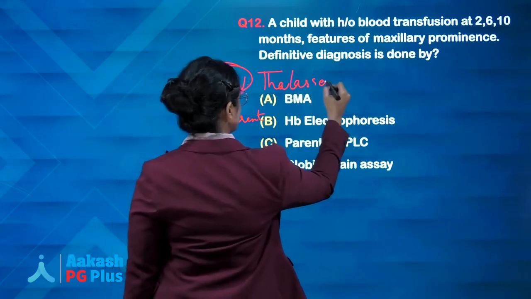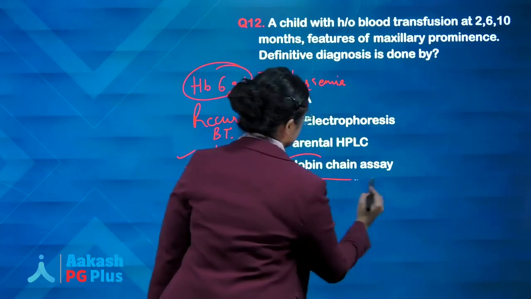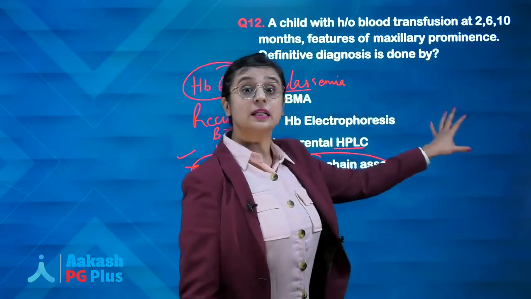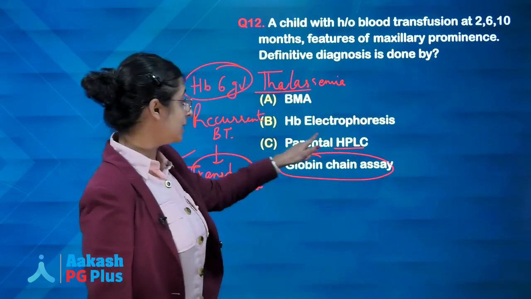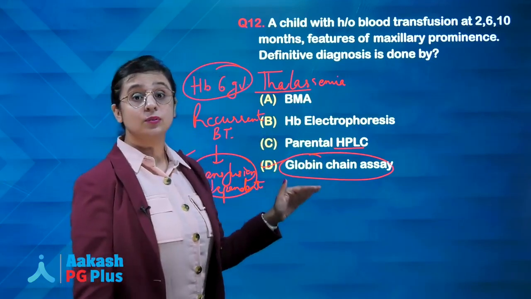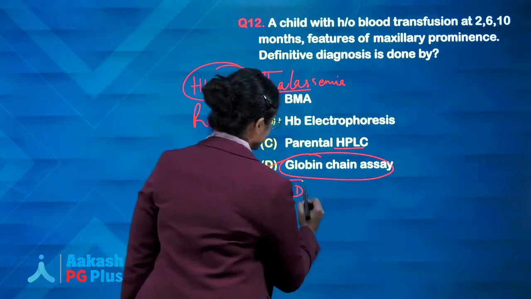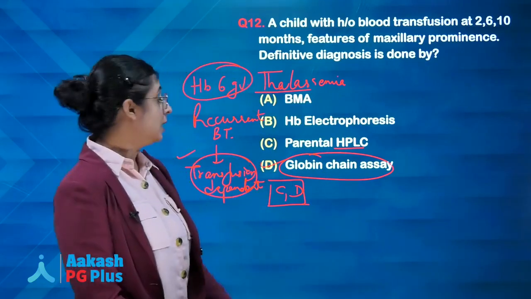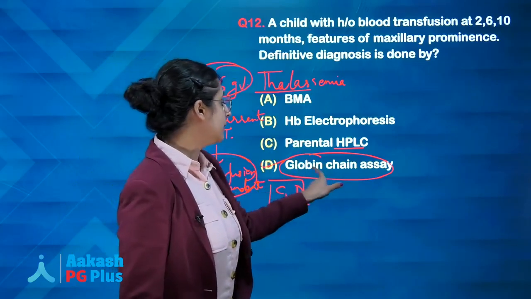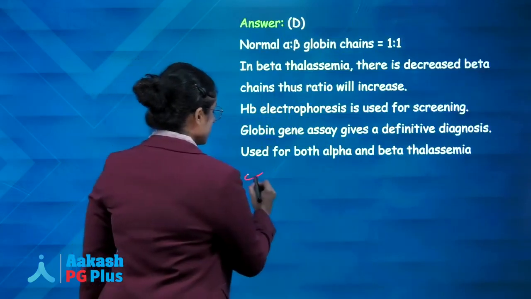Now looking at the options for the definitive diagnosis, I will go for globin chain assay. Why not HPLC? Hemoglobin electrophoresis is a screening test for thalassemia. But why not HPLC, and why would the answer be globin chain assay? If the question would have been multiple answers correct, both C and D would have been correct, but a better diagnosis will be given by globin chain assay.